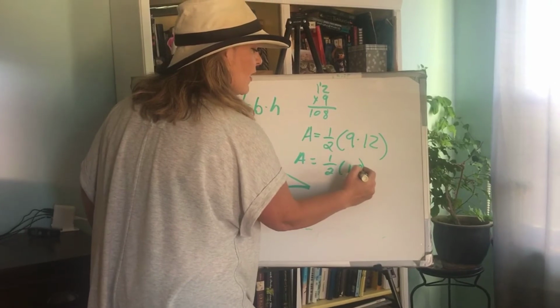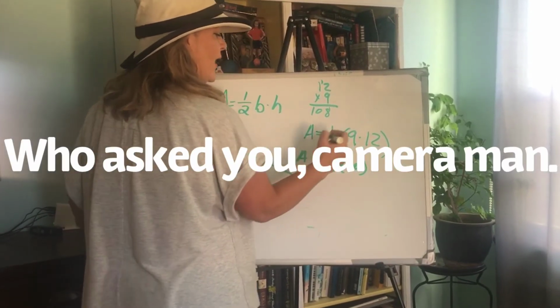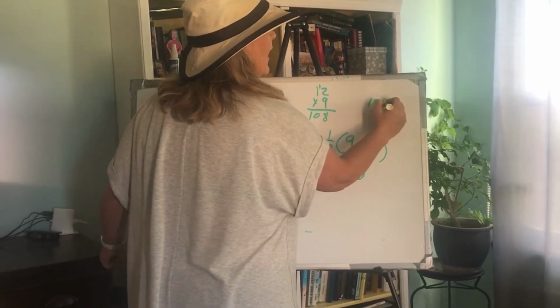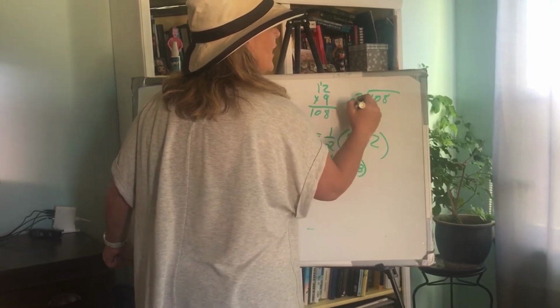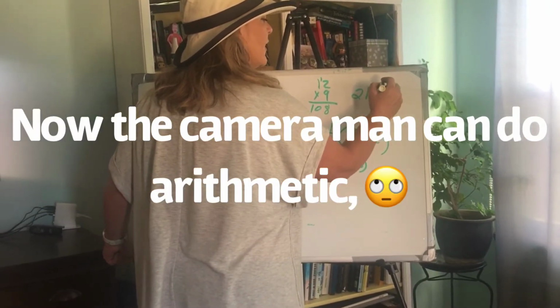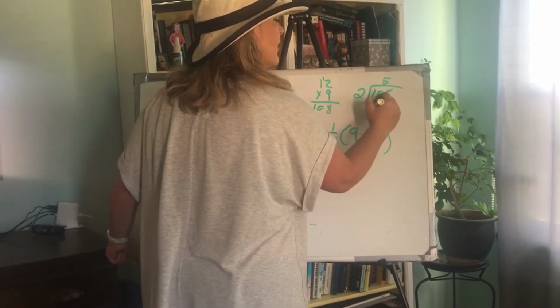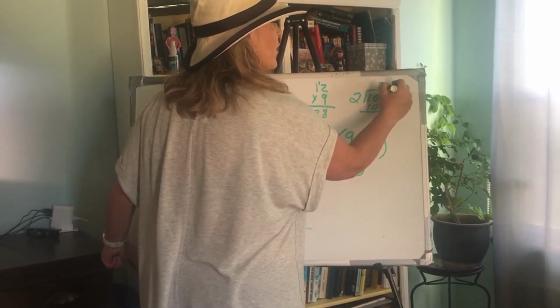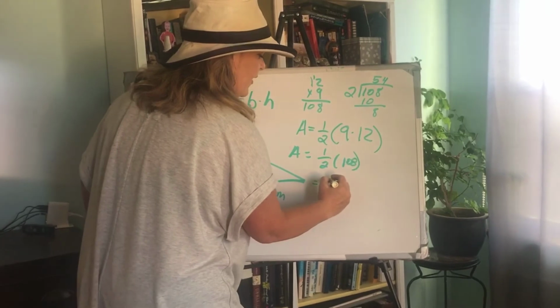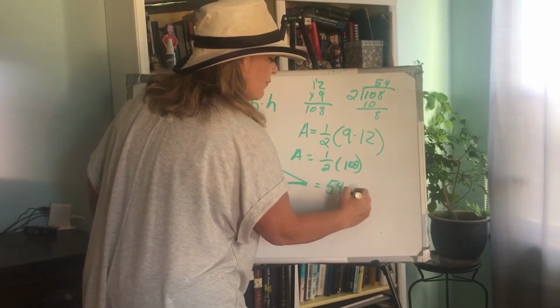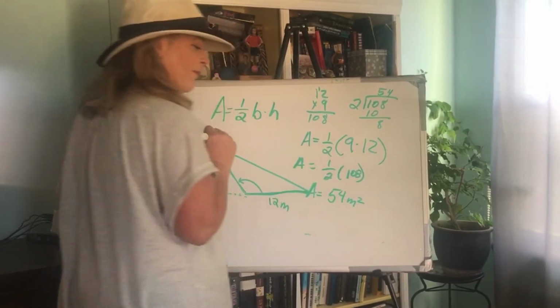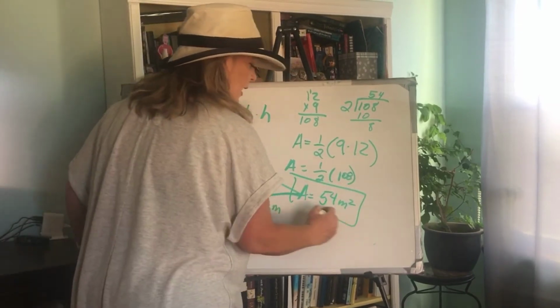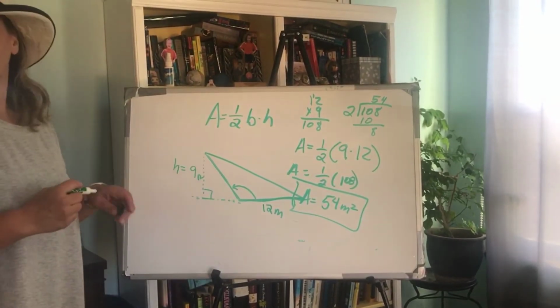Okay, so then I have 1/2 times 108 is area. You wrote 10. Okay, thank you. 108. And then half of 108. Again, what is half of 108? 2 goes into 10 five times. Bring down the 8. 2 goes into 8 four times. And I'm left with area is 54 meters squared. Box your answer. And that tells you the area of this triangle.